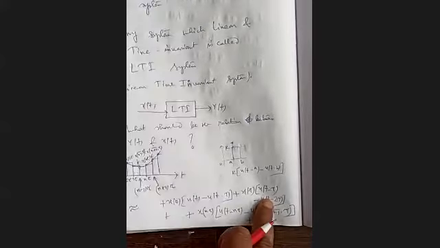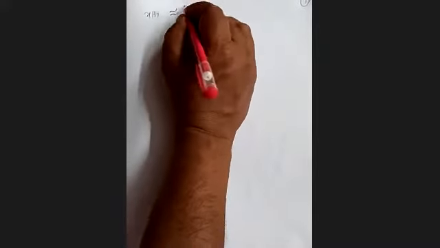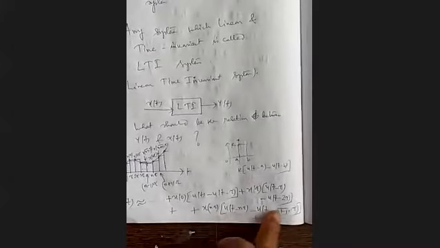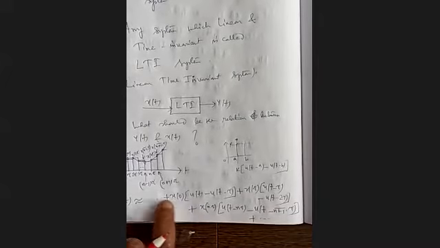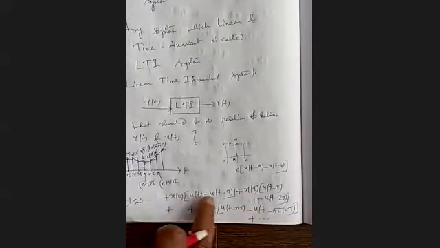So the next page I am writing, page number 11. We can write x t approximately equal to summation x n tau, with n varying from minus infinity to plus infinity, that is minus 1, 0, 1, 2, 3, 4.